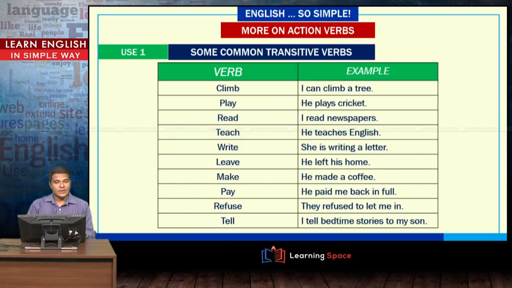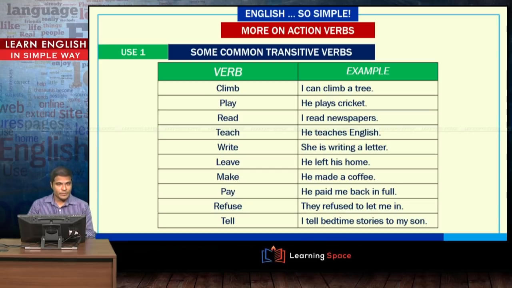Some examples of transitive verbs are given here. Climb. Look at the example sentence: I can climb a tree. So what do you climb? A tree. Play, I play football. What do I play? Football. Read, I read newspapers. What do I read? Newspapers. Teach, he teaches what? English. Write, she is writing what? A letter.